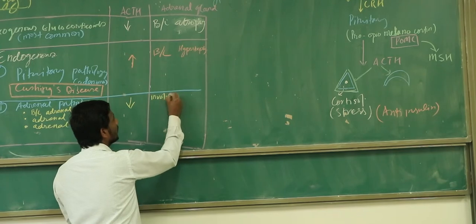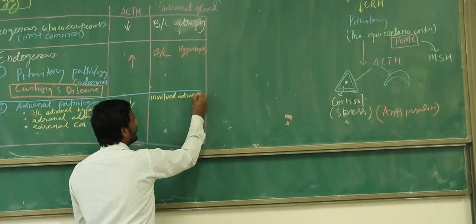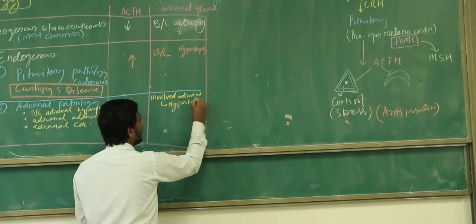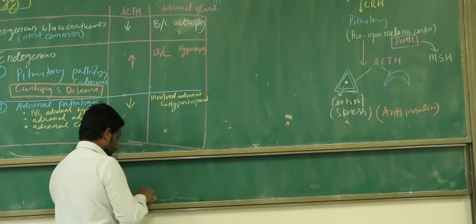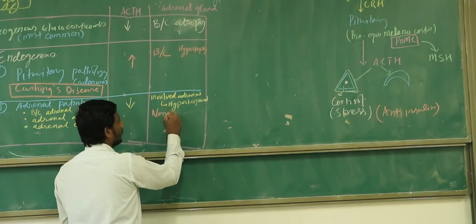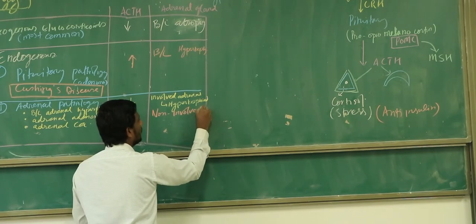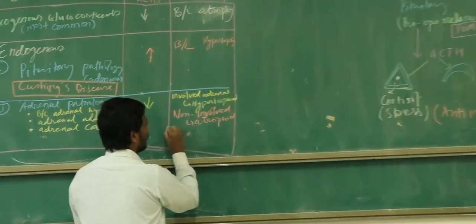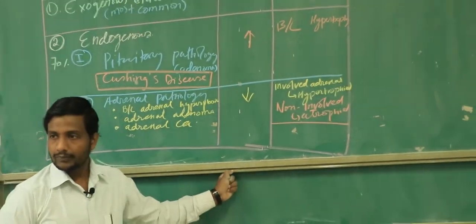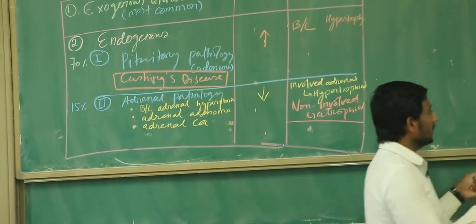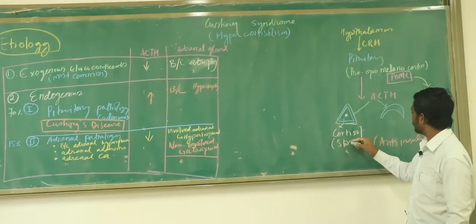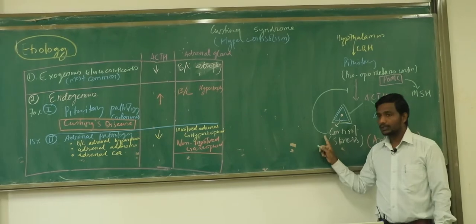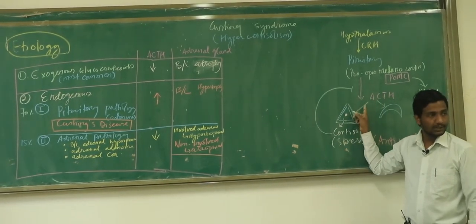So you can imagine that in case of the adrenal size here, the involved adrenal gland, tell me, will it be hypertrophied or atrophied? Hypertrophied. And the adrenal gland which is not involved will be atrophied. Right. The non-involved gland is going to be atrophied. Clear about this? And never forget this one very important phenomenon. Keep in mind that this cortisol is always going to exhibit the negative feedback on which one? The ACTH. So if there is a high amount of cortisol, due to the negative feedback, the ACTH would normally be decreased if everything is normal.